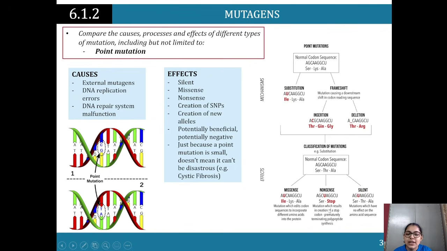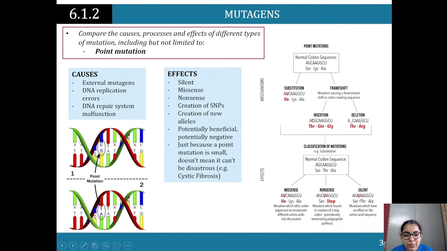Nonsense is when a mutation results in the creation of a stop codon prematurely. So UAG over here, that's my stop codon. Because of that mutation over there, my codon stops earlier than it should, and that's obviously going to have effects. That may make my amino acid chain not finished properly, so my protein chain is only half formed, and that's going to have an effect on the way in which that protein is then going to function. It may make the protein redundant, right? So that's nonsense.